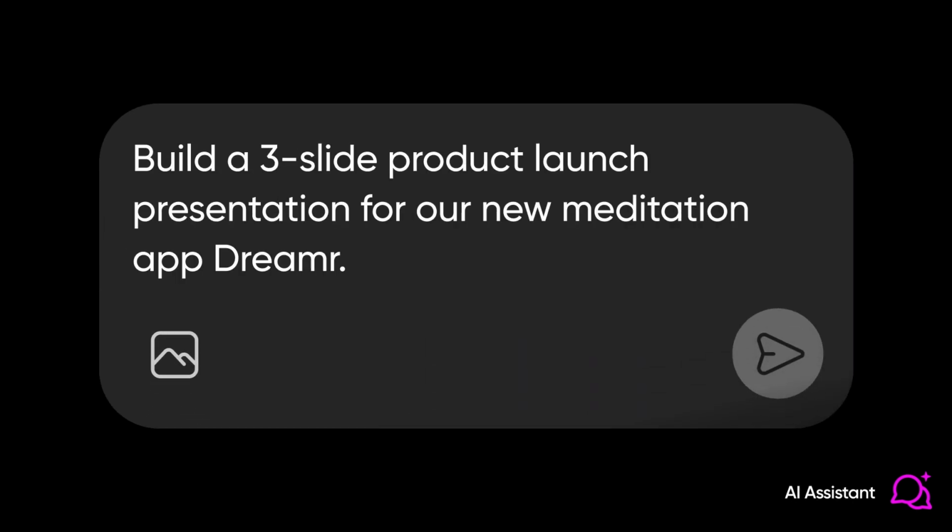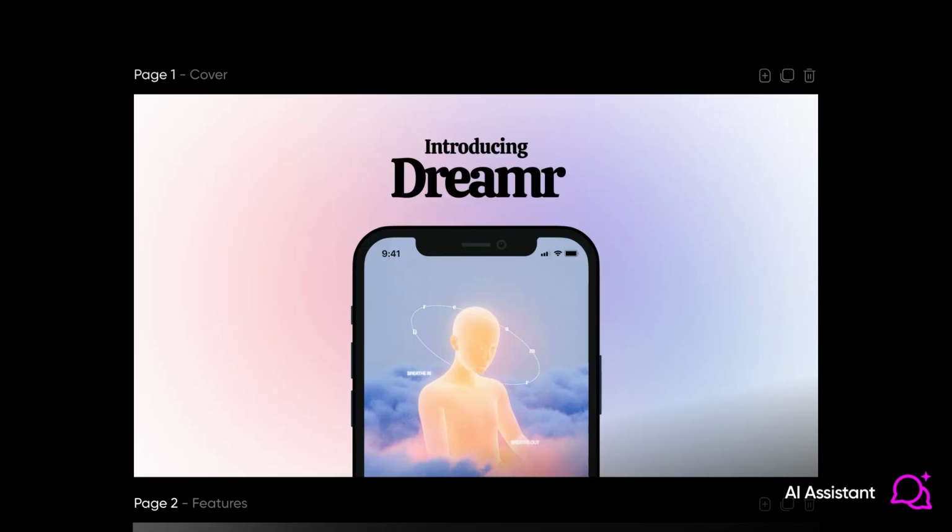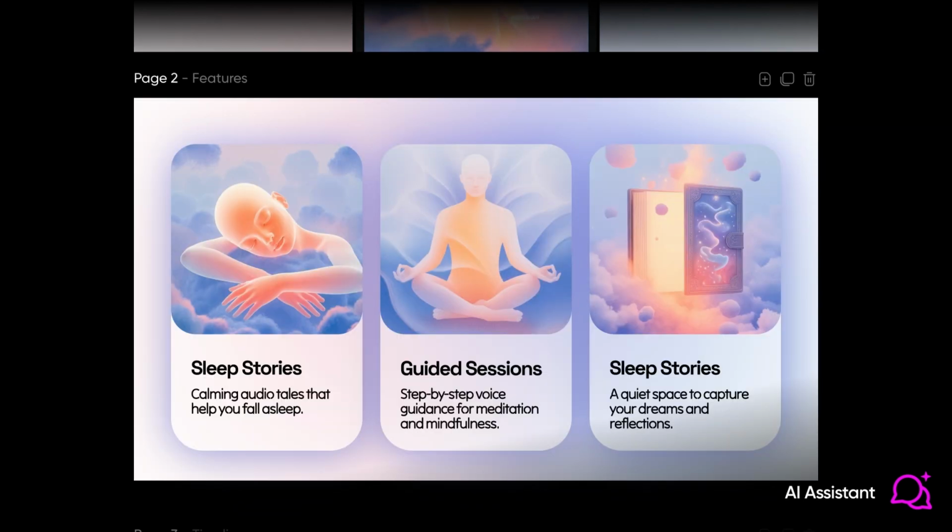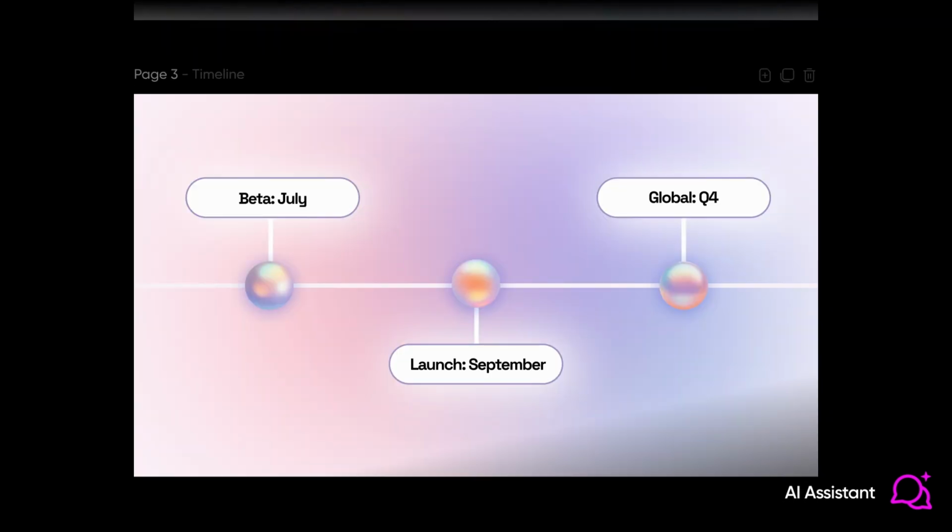But here's what really blows my mind. Watch this complete context switch. Build a 3-slide product launch presentation for our new meditation app, Dreamer. Now it's thinking like a product strategist. Slide 1, the big reveal. Slide 2, key features that matter. Slide 3, the rollout plan.